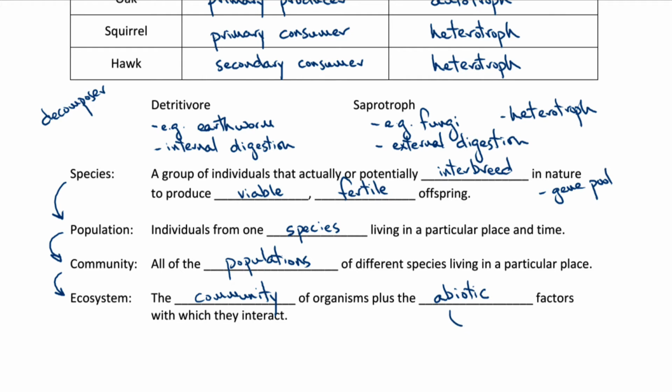Now, abiotic means non-living. So this includes things like sunlight, water, wind, temperature, the weather, climate, rocks, etc. So going from species up to population, up to community, up to ecosystem. So that's a look at food chains and food webs and some of the important terms that we need to know as we start to study ecology.